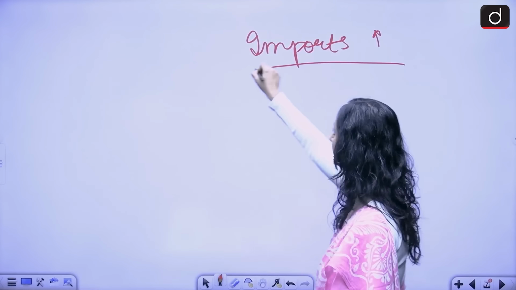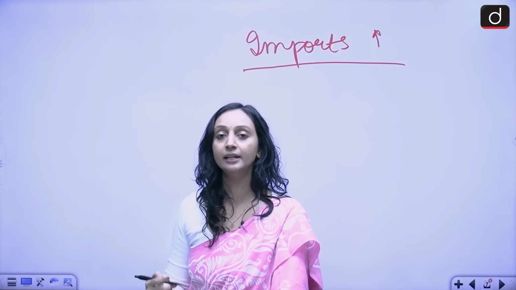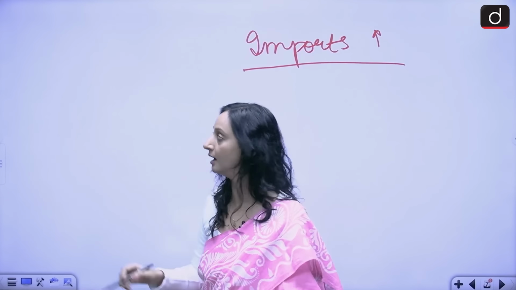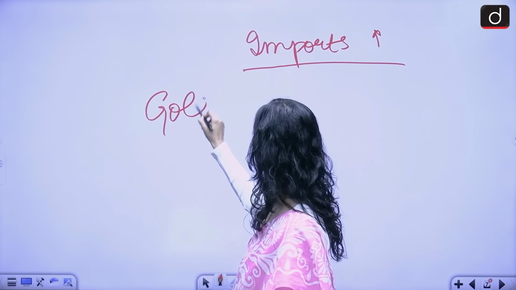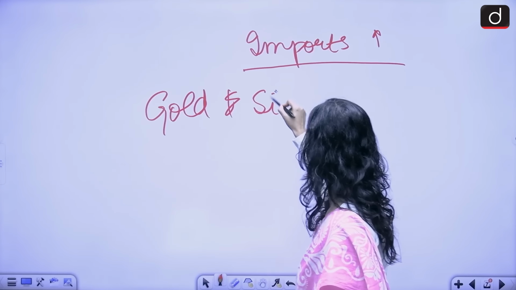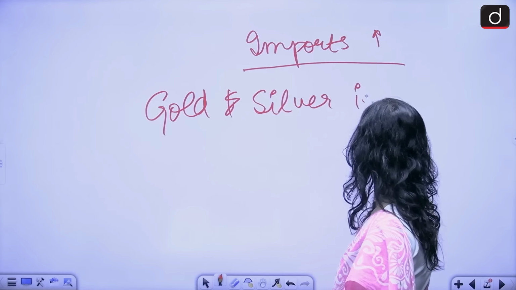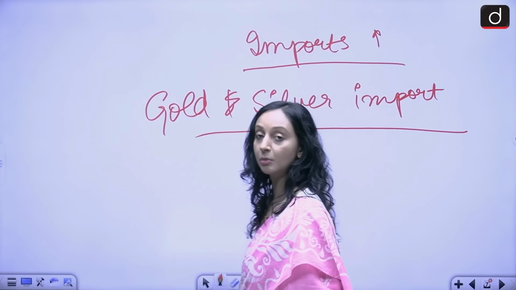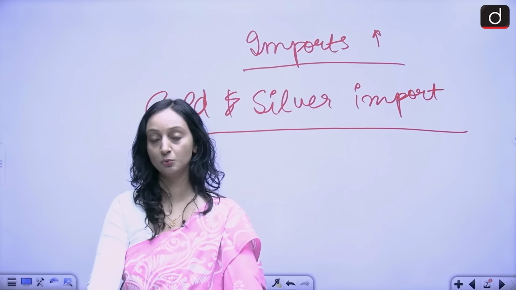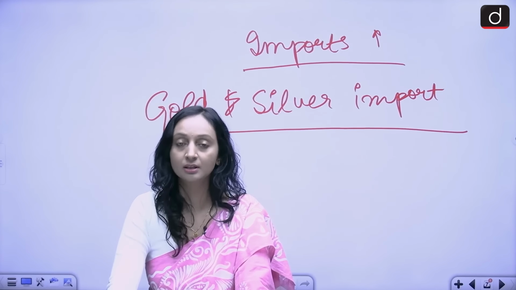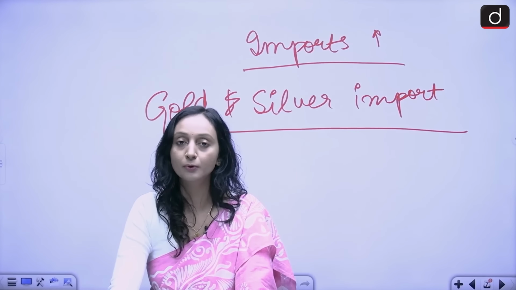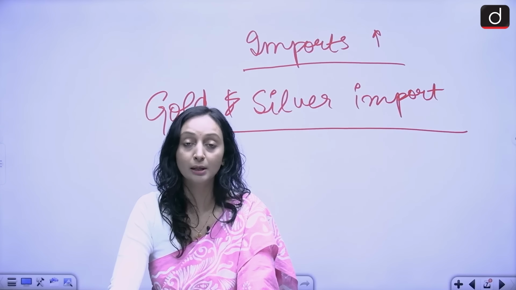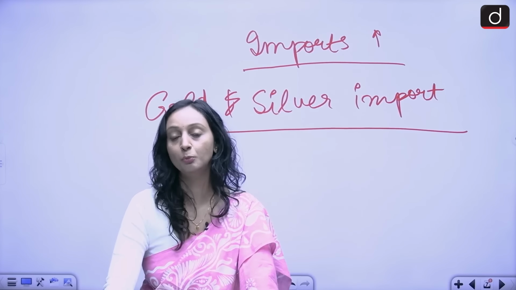Imports have also significantly increased, and here the major areas where we see this increase are the gold and silver import. We're talking about the month of October, which was the month of festivals. We saw a lot of demand for gold and silver in the Indian markets, and that is why our gold silver imports also increased. We had to import from outside.